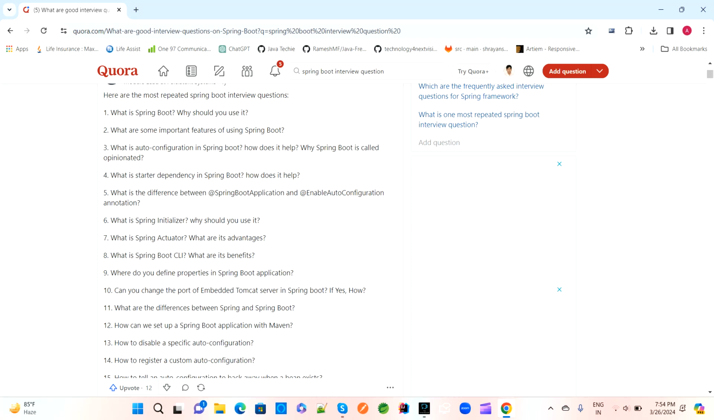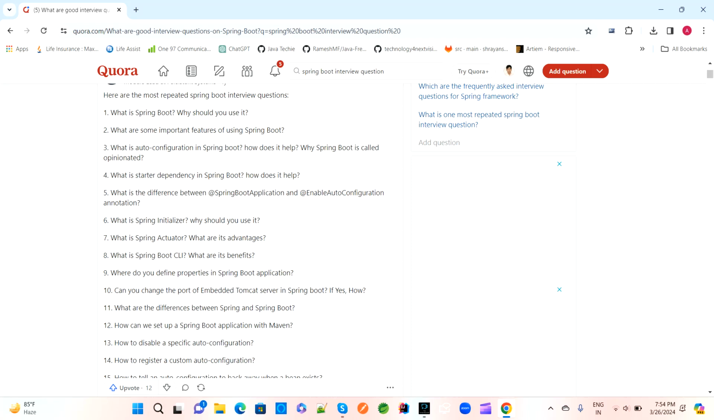So what is Spring Boot? Why should we use Spring Boot? That's the first question. Second, what are the important features of using Spring Boot? Some features are there while we use Spring Boot, so what are those? And the next question is, what is auto configuration in Spring Boot? How does it help? And why do we call Spring Boot opinionated?